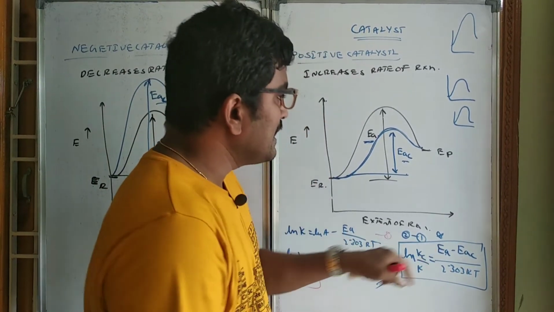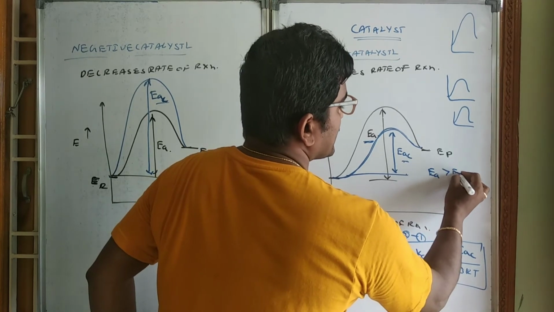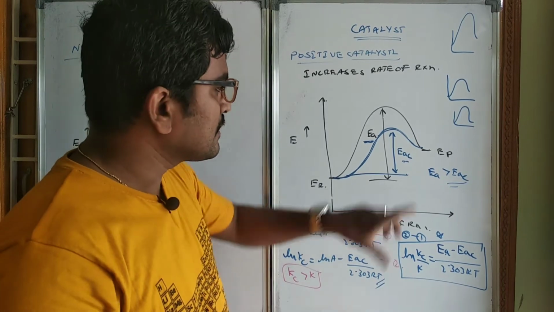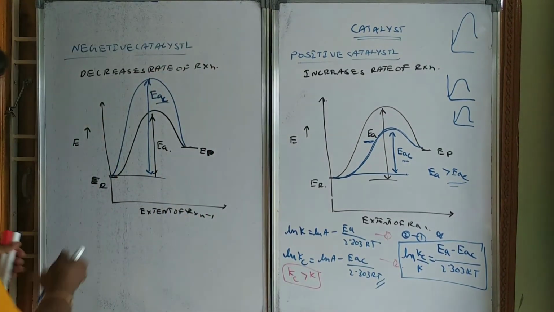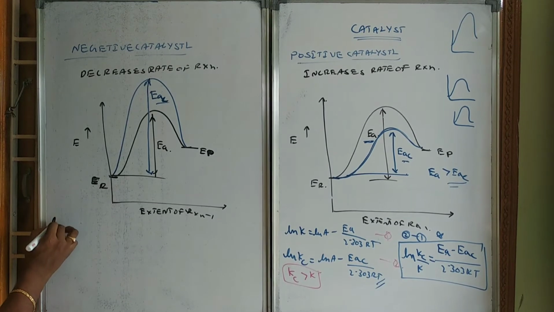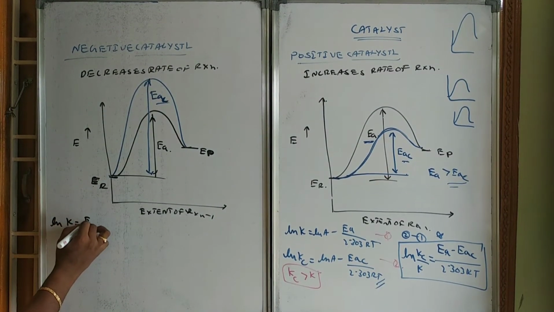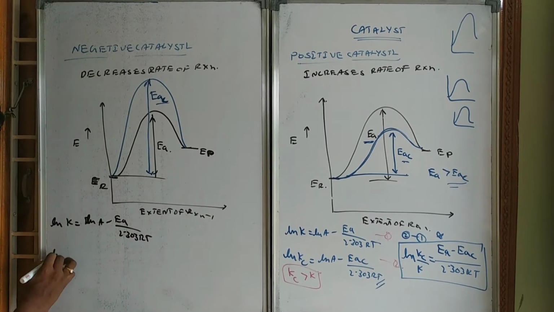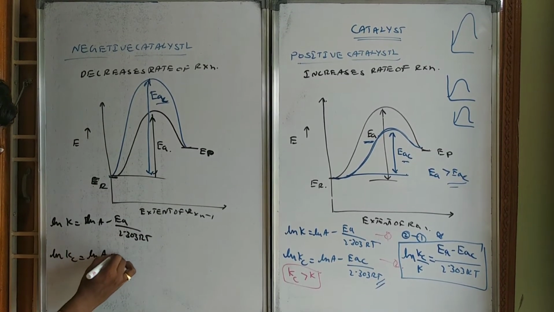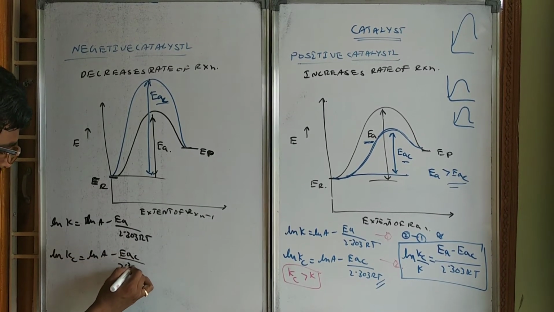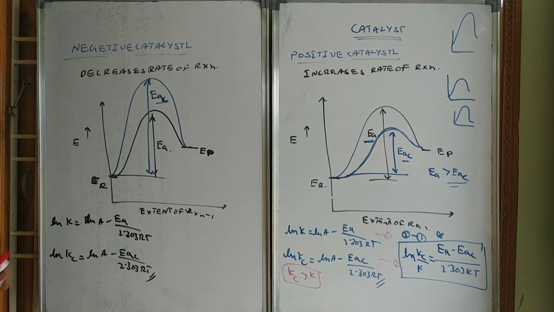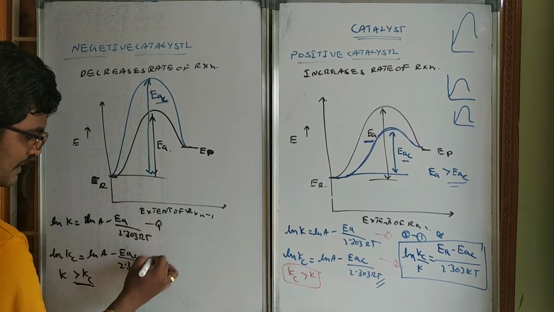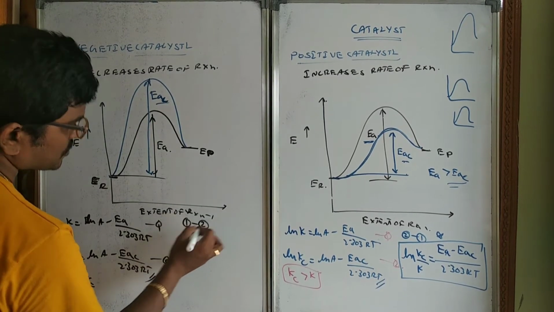Why Ea minus Eac? Because Ea will be greater than Eac. Why is Ea greater than Eac? Because catalyst is decreasing it. But in this case, you see, ln K equals ln A minus Ea by 2.303 RT, and ln Kc equals ln A minus Eac by 2.303 RT. Here K will be greater than Kc, so we will go for 1 minus 2.